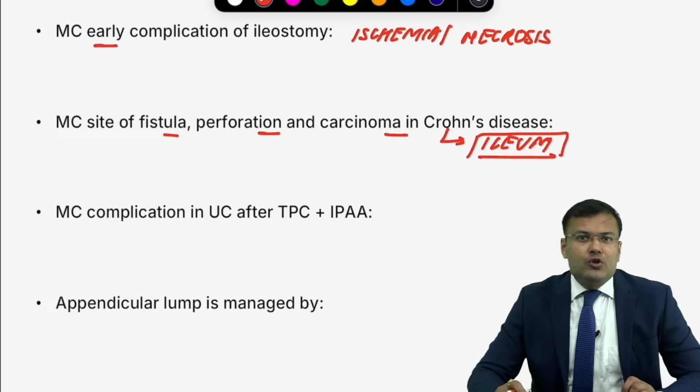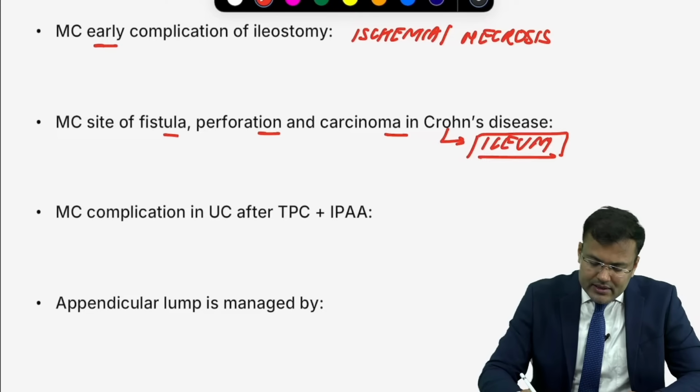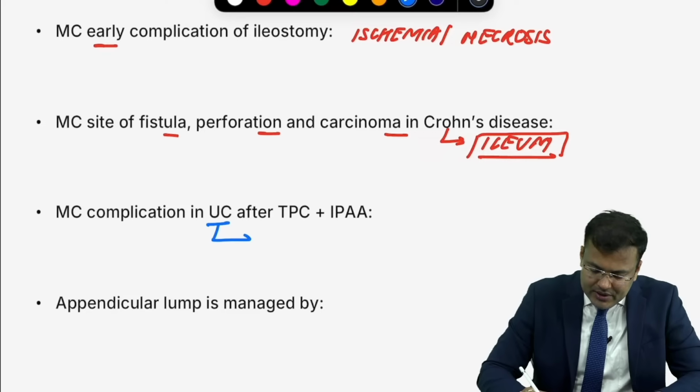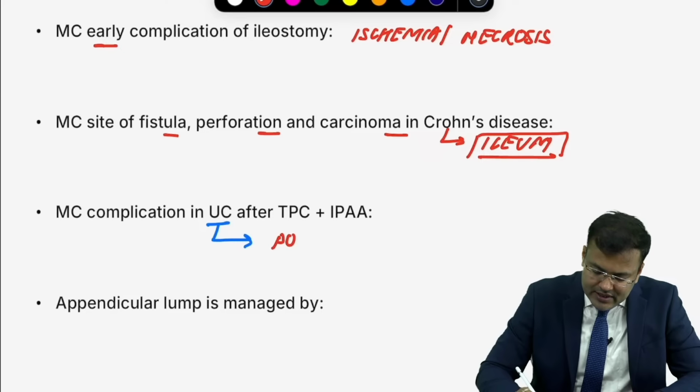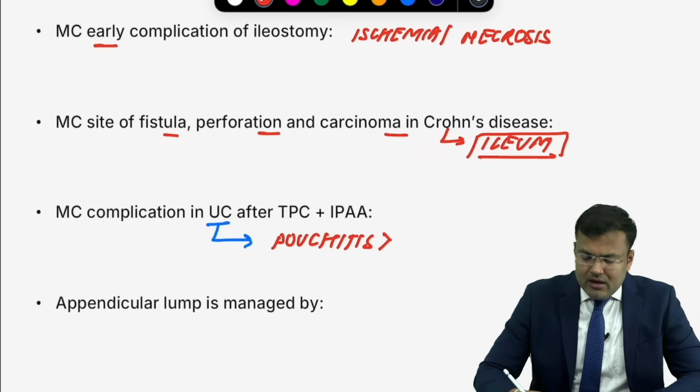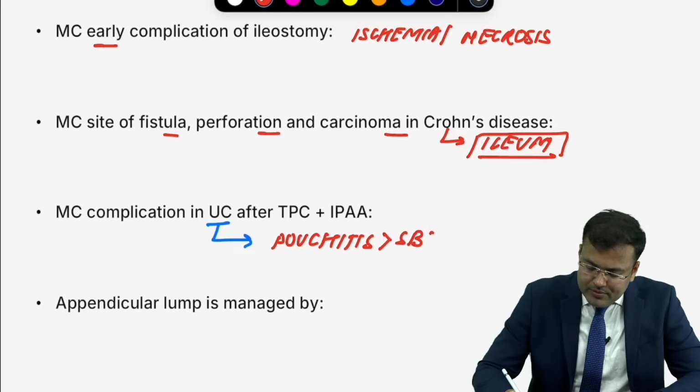Adhesions leading to small bowel obstruction. But in ulcerative colitis, there is inflammation. So there is inflammation of pouch. What's the name? Pouchitis. Followed by small bowel obstruction.